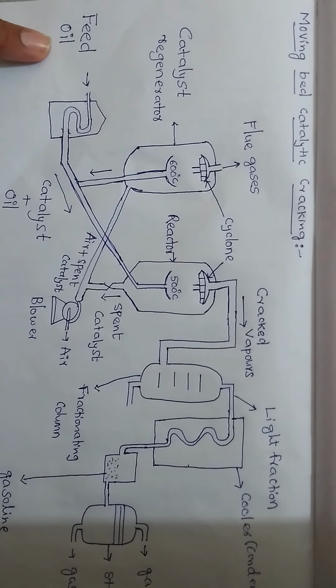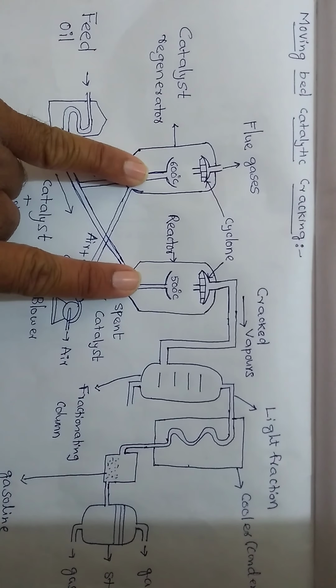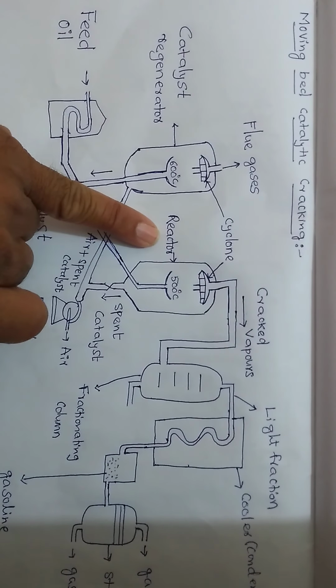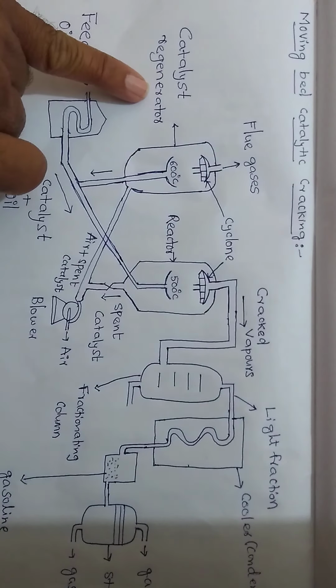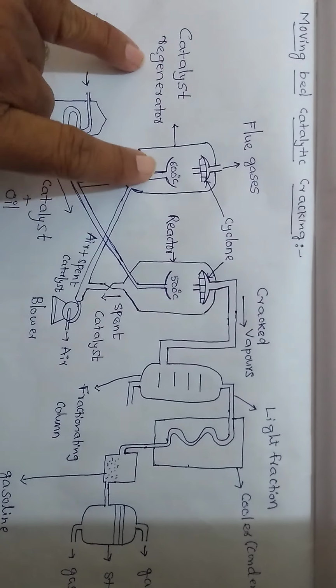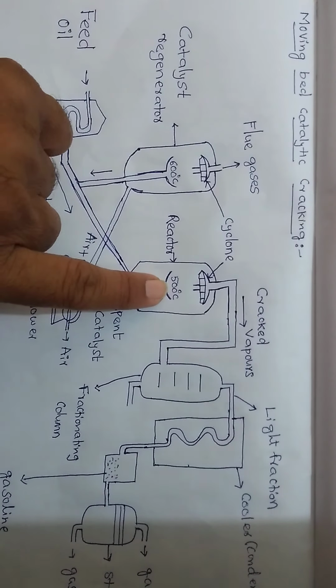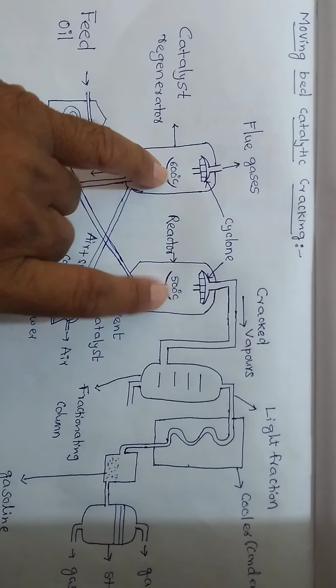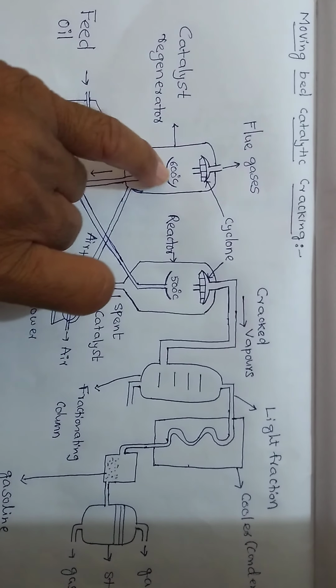This is the feed oil. Feed oil means the heavy oil which is applied for cracking. We have two chambers here: reactor and catalyst regenerator, maintained at different temperatures, 500 degrees centigrade and 600 degrees centigrade.